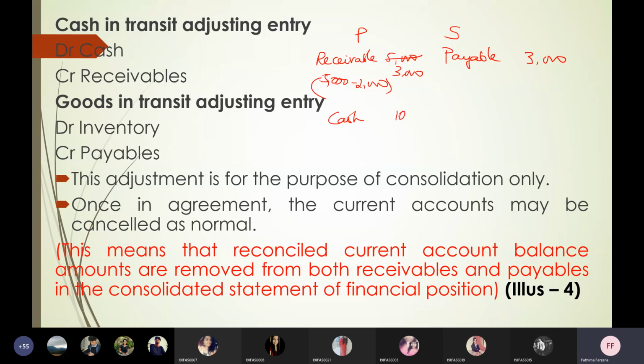Let us assume the cash balance is already 10,000, so I'll show 10,000 plus 2,000, that is 12,000. Can you understand this transaction? Cash in transit. Cash increases, asset increases, so it is debit. Receivable decreases, that is asset decreases, so it is credit. That rule is applied here.